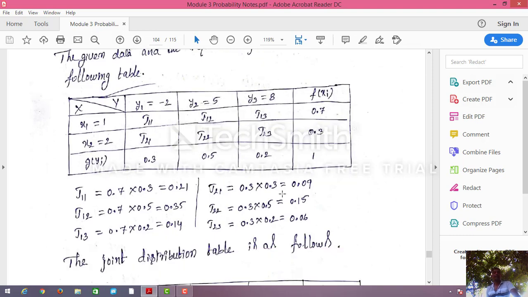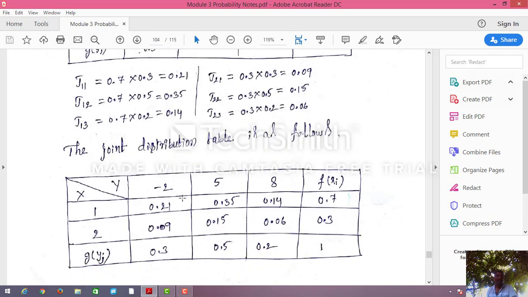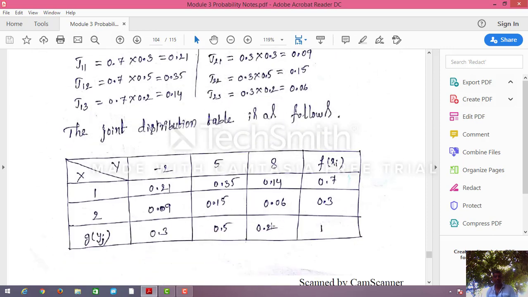So if you multiply all of this, we will get this. I'll fill in the table. This table I'm going to call the joint distribution table. x, y, J11 place, I will write the corresponding probability, J12, J13, J21, J22, J23, all the probabilities I will fill in. Now, this is f of xi and this one is g of yj. Now, you can add it.